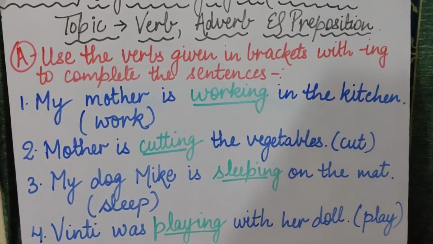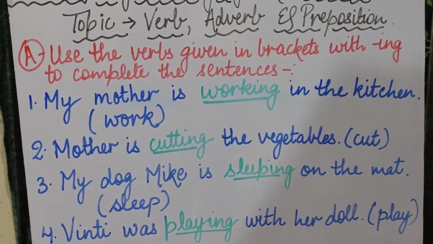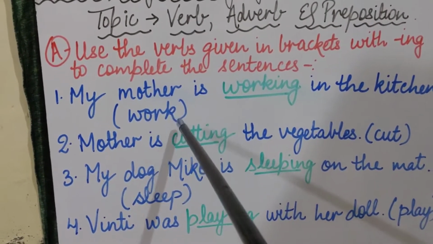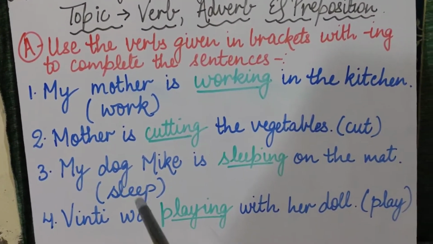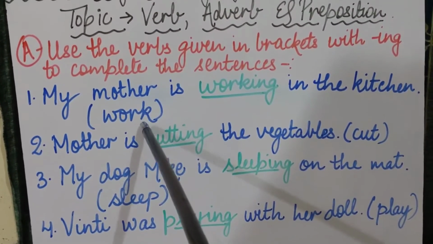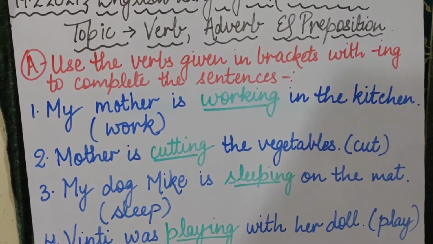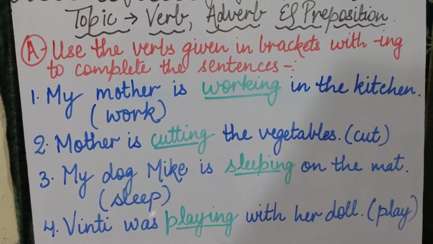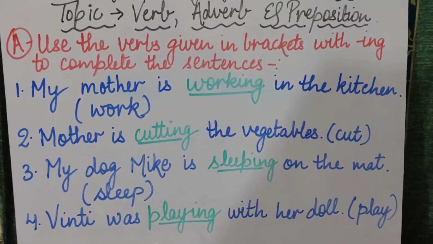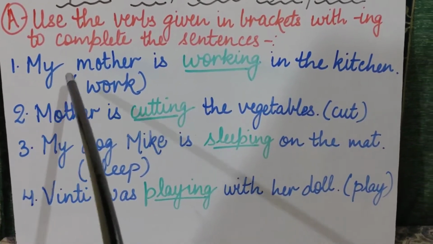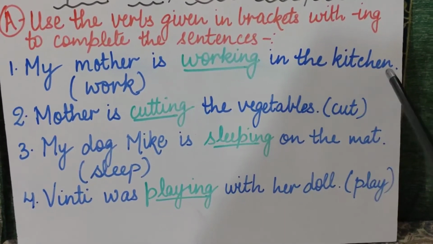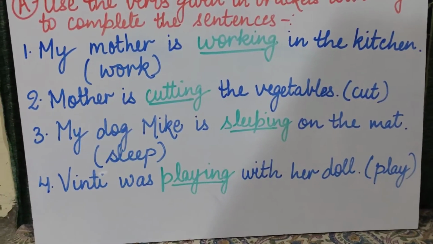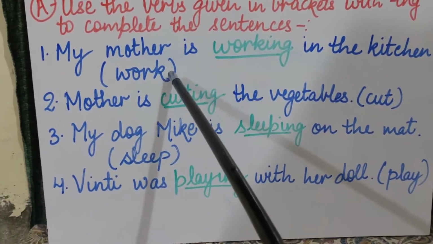And remember that in this exercise you have to complete the sentence with the verbs which are given in brackets. One more thing you have to do here: in the brackets there are only words given which are verbs, but you also have to add ing with each and every verb. Okay, so let's get started. Our first sentence is, my mother is dash in the kitchen. My mother is dash in the kitchen is your sentence, and in the bracket I have written work.